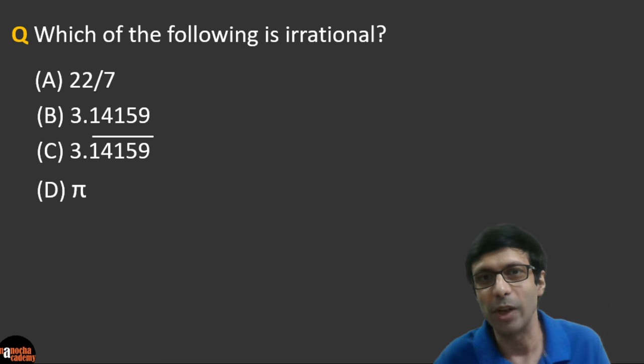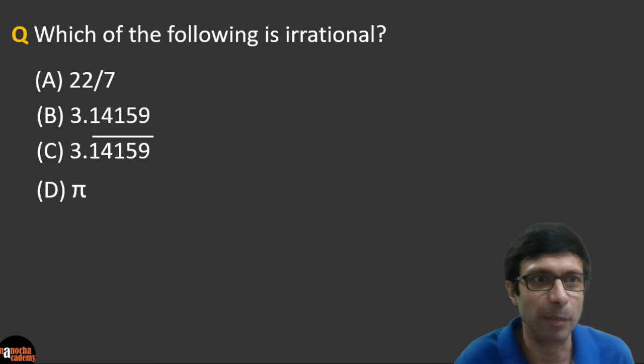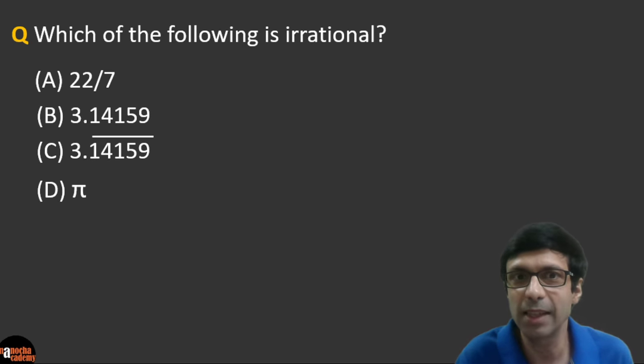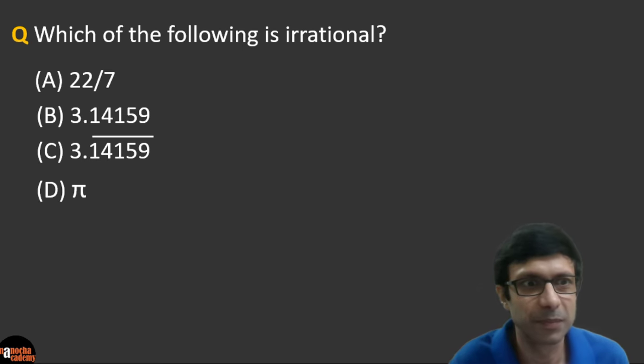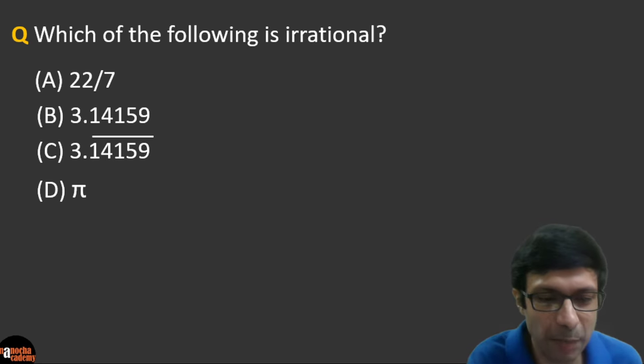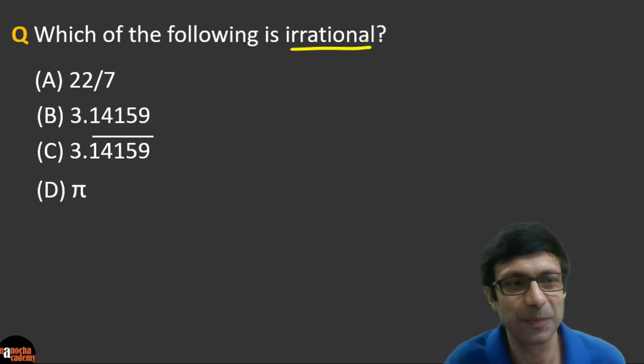So here's our first question for you. Which of the following is an irrational number? Is it 22 by 7? Or is it the option B, 3.14159? Or the option C, where 14159 is recurring? Or is it D, pi? So guys, what do you think is the right answer here? So which of the following numbers is irrational? So guys, go ahead and try this.